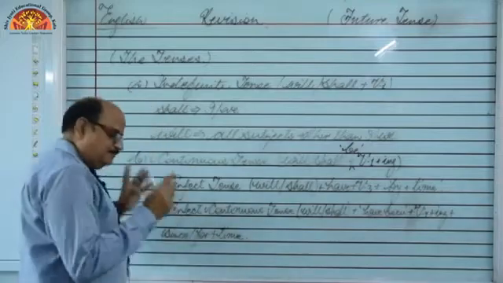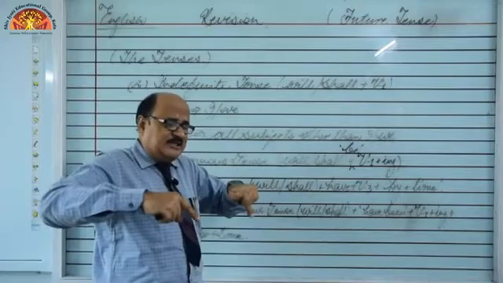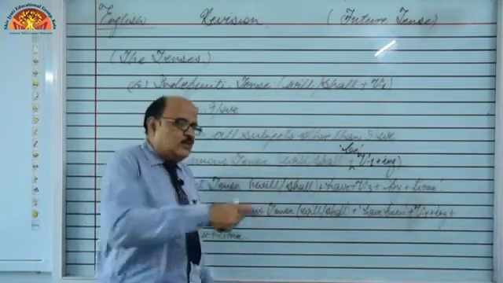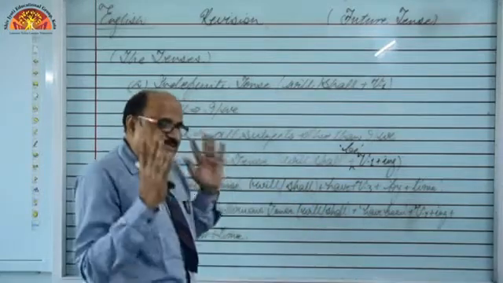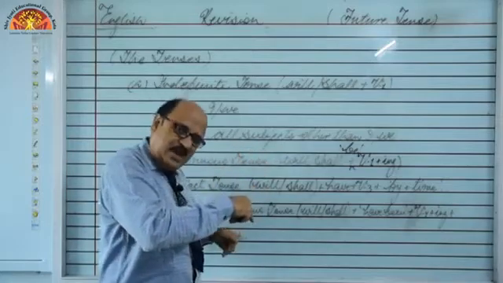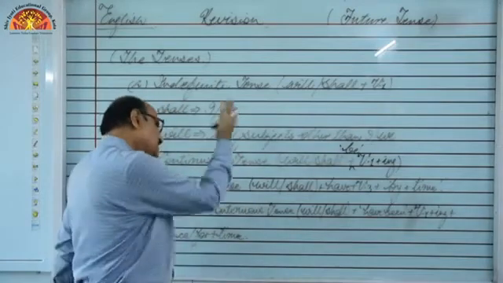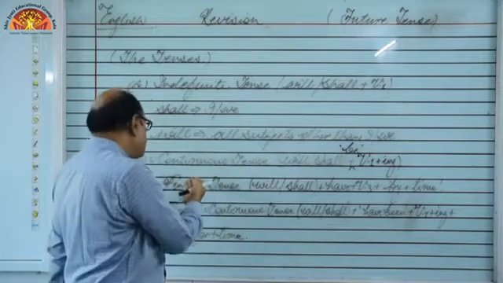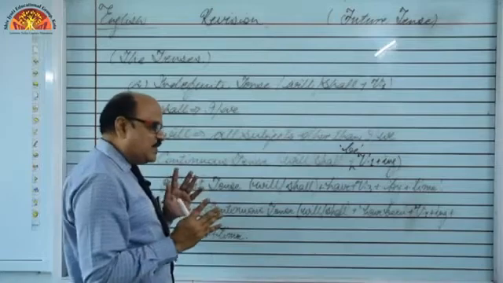So, we can say, I shall have been teaching you English in this school for past 10 years in 2021. Means I shall have completed 10 successive years while teaching you English in this school, right? Means 10 years back I started teaching you English. So, in this way we can say this is future tense: future indefinite, future continuous, future perfect and future perfect continuous tense. I know you are very much curious about some examples.